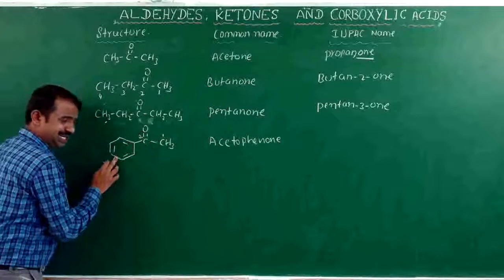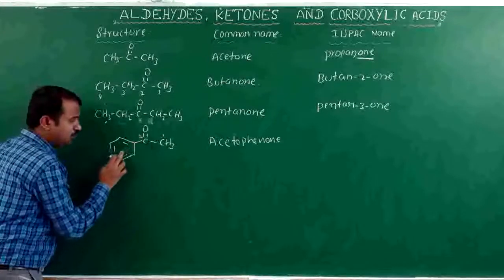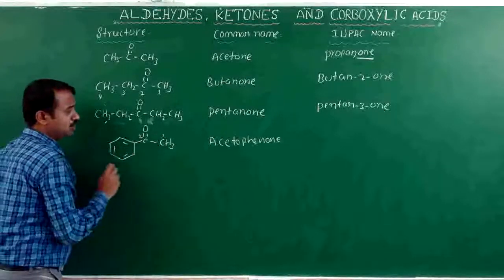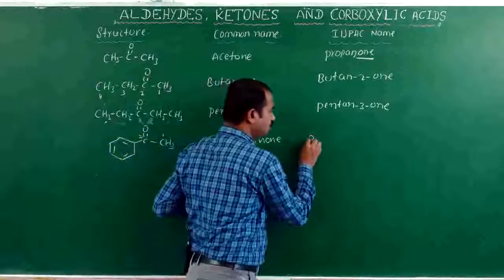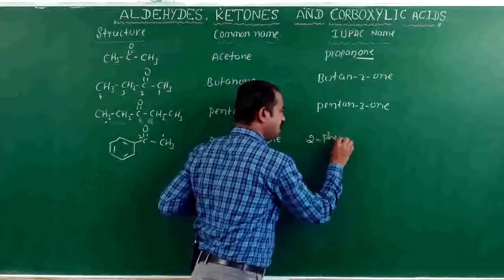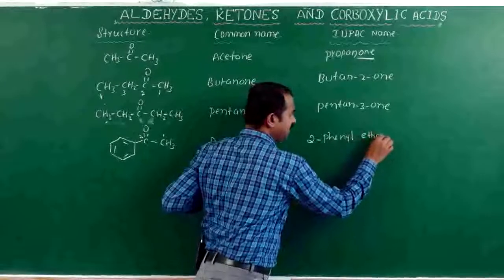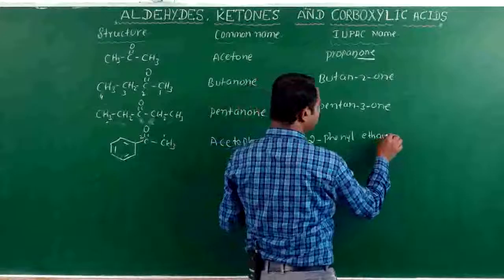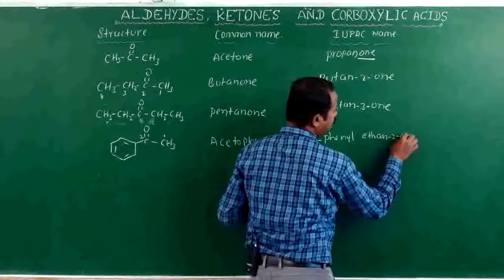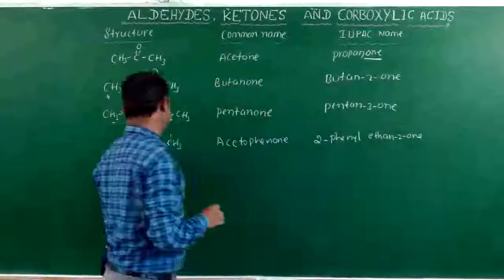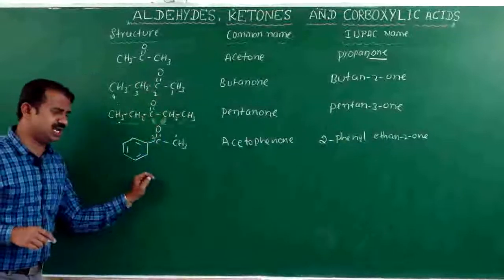The second position is phenyl, 2-phenyl ethanone. Okay, ethanone or 2-phenyl ethanone.